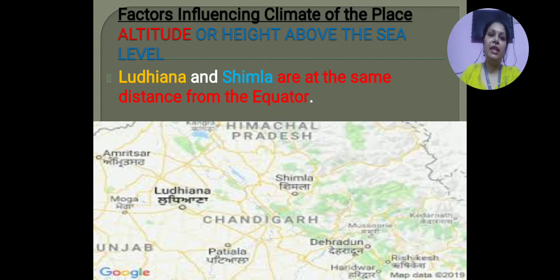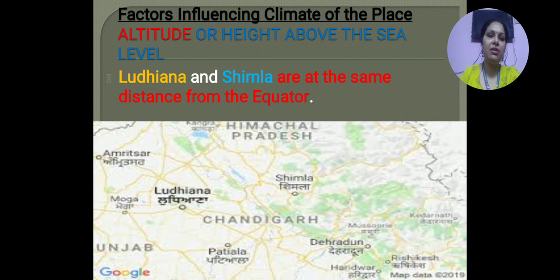Now we will take two examples. Ludhiana and Shimla are at the same distance from the equator. So if we talk about the latitude of these two places, both of them are at the same distance from the equator. You can see from the map, Shimla and Ludhiana are nearby on the same latitude.